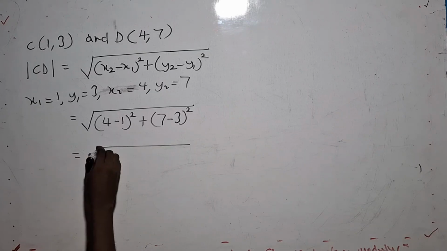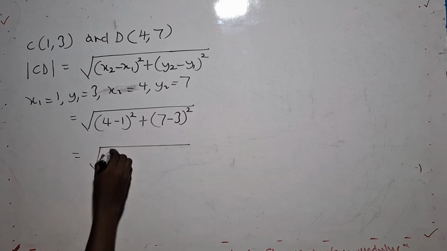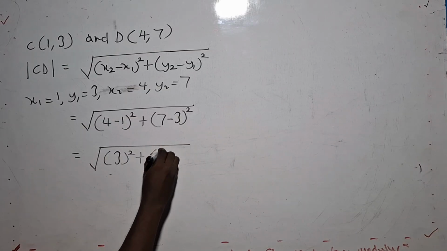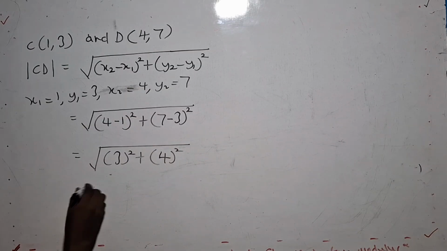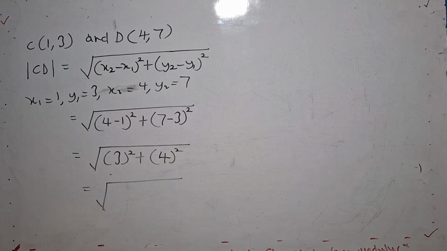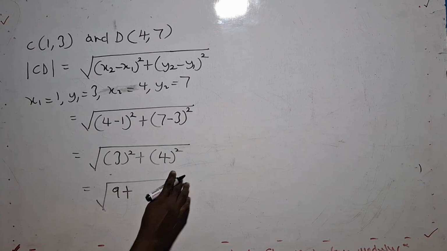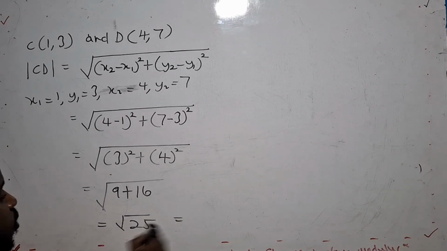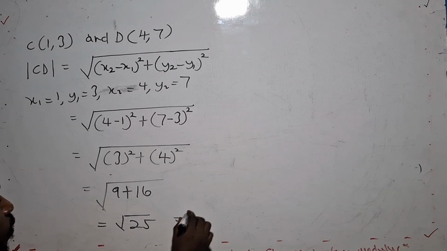So follow close. Now 4 minus 1 will give you 3, all squared. Now 7 minus 3 will give me 4, all squared. So now 3 squared is 3 times 3, which gives me 9, plus 4 squared, which is 16. So this will give me the square root of 25, for which 25 is a perfect square. So the square root of 25 is 5